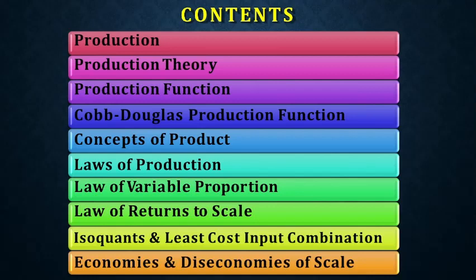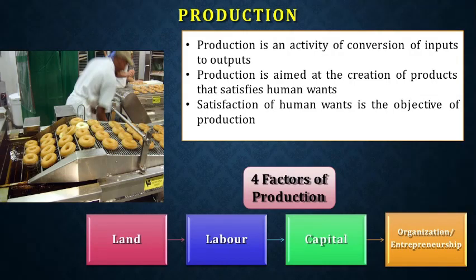In the first part we'll be discussing production, production theory, production function, Cobb-Douglas production function, concepts of production, law of production and law of variable proportion. This will form our first video. The law of returns to scale, isoquants and least cost input, and economies and diseconomies of scale we will discuss in the second video. So this is the flow of the concepts and content we discuss in this video. Now we move directly into the first part.